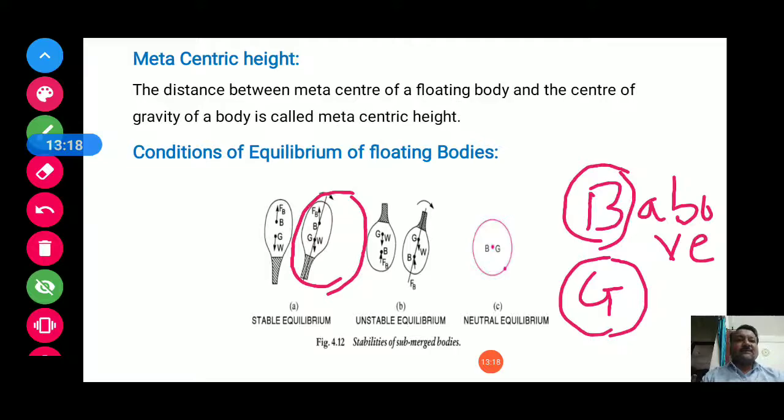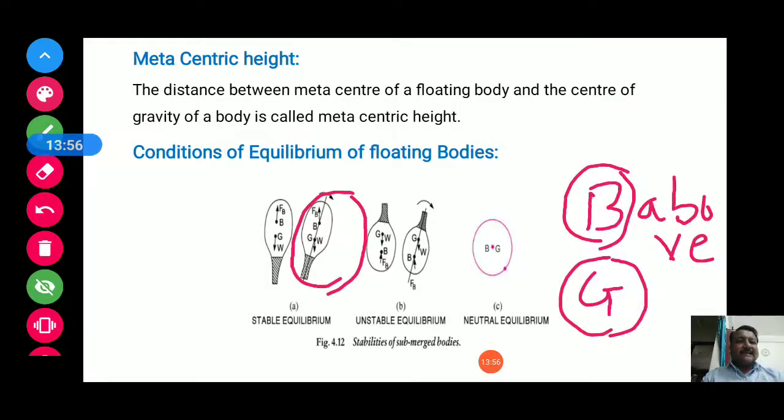Now see what happens in case of stable equilibrium. Now you have provided angular displacement, so the body will start oscillating about the point called the metacenter, and it will come to rest in a stable equilibrium due to the restoring force produced by the buoyancy.